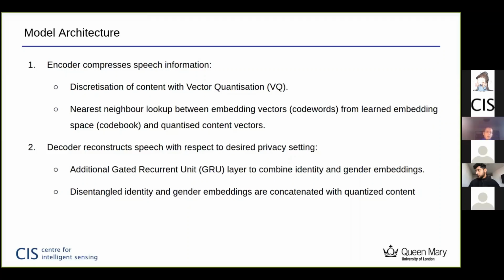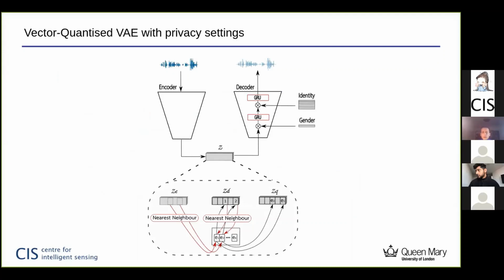The decoder has the task to reconstruct speech with respect to the desired privacy settings. Therefore, we add an additional gated recurrent unit layer such that we can combine the identity and gender embeddings that are learned through training. In the next step, the disentangled identity and gender embeddings are finally concatenated with the quantized content such that we are able to reconstruct the speech with the desired privacy setting. You can see the model architecture in the graph below.